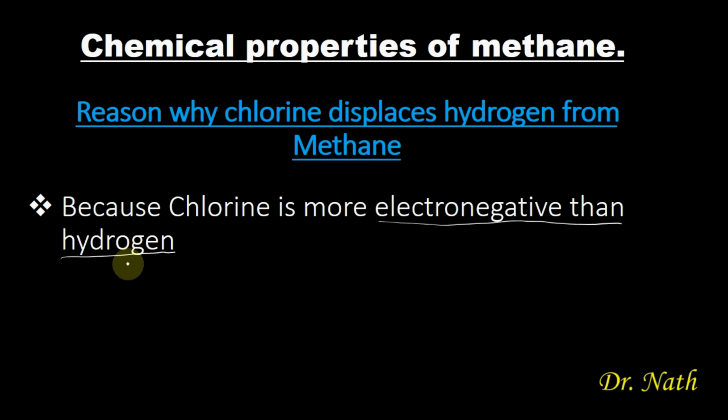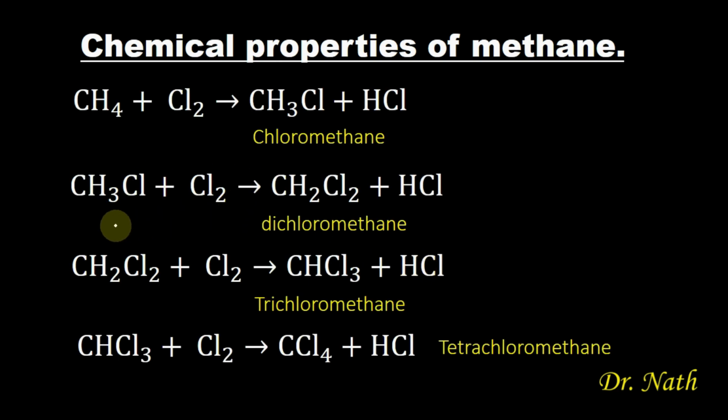So being more electronegative than hydrogen simply means that chlorine has a higher affinity for electrons. It has higher affinity for electrons, and because it has a greater affinity for electrons, that will result in the transfer of hydrogen from methane to chlorine. So if we observe this reaction very well, you can see that there is transfer of hydrogen from this methane to chlorine to form hydrogen chloride.